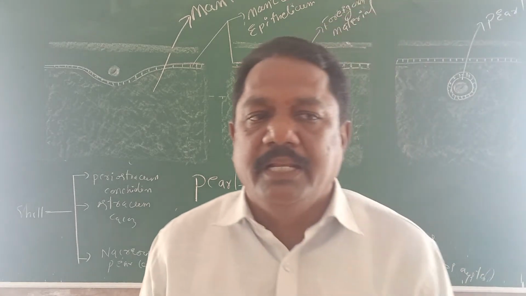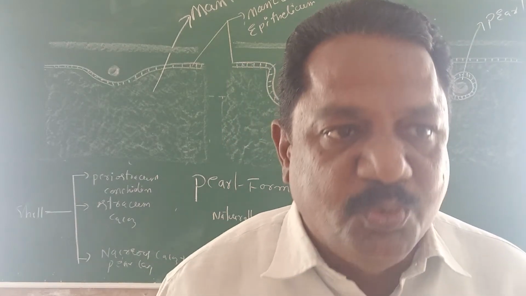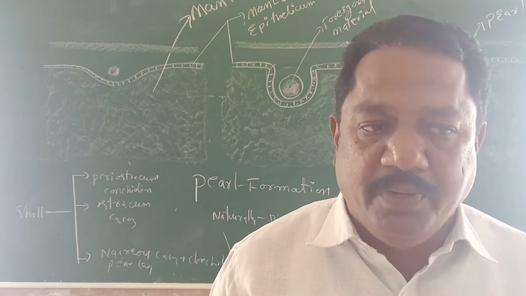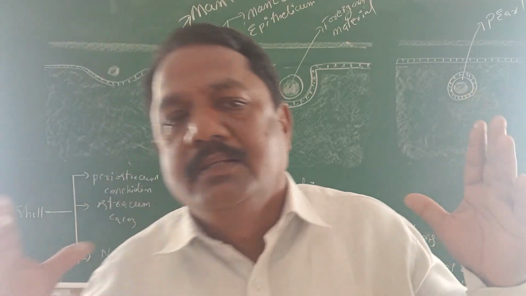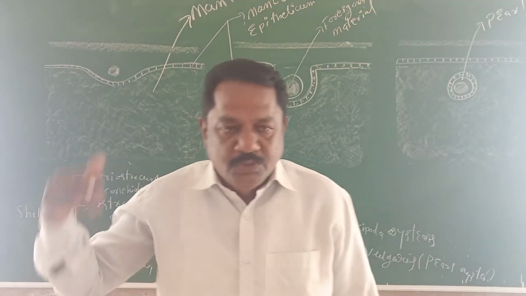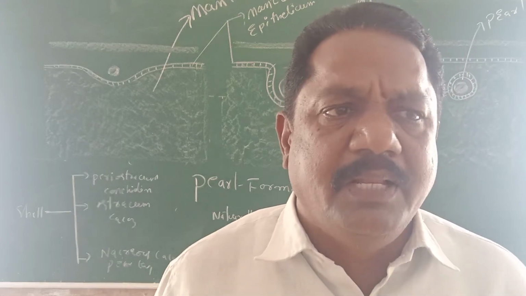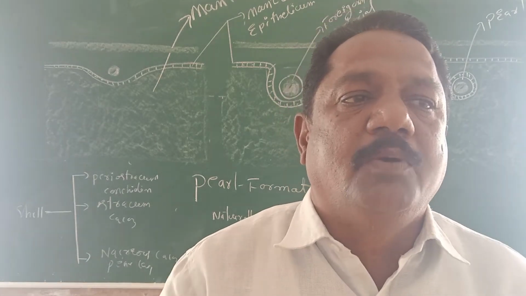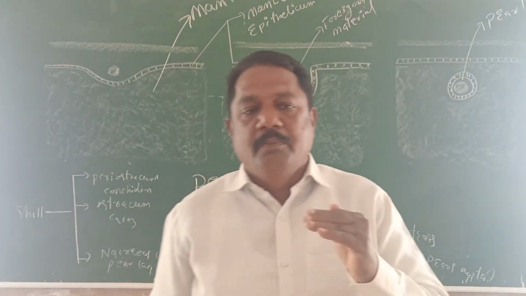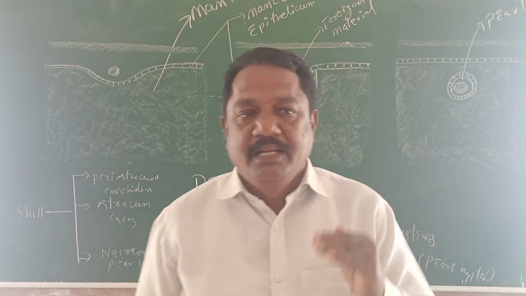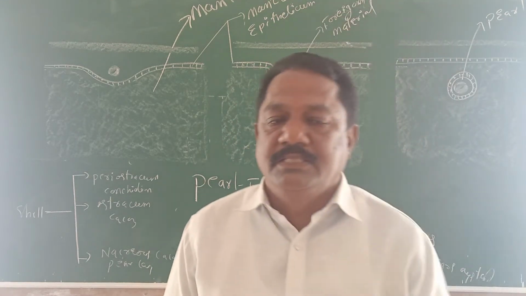The molluscan animal body is a very soft body. That soft or essential part must be covered by a hard sheath. For example, the brain is covered by the skull, and the spinal cord is covered by the vertebral column. Similarly, the soft body of the molluscan animal is covered by the shell, which is made of calcium carbonate. Below the shell is the mantle, a thin whitish layer. Through this mantle layer only, pearl formation takes place.